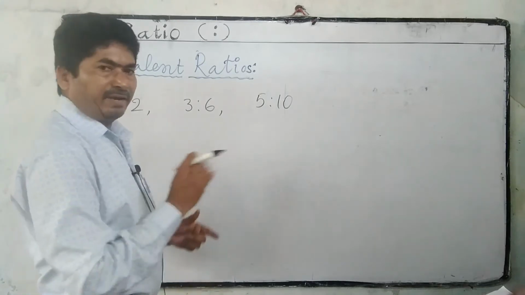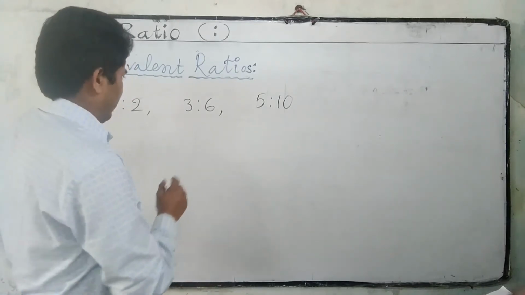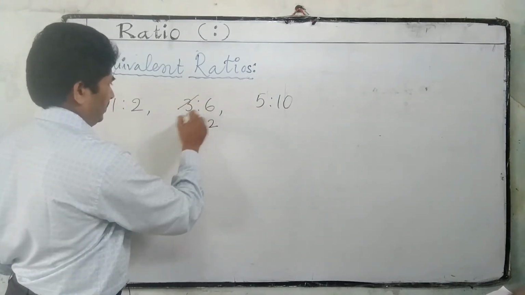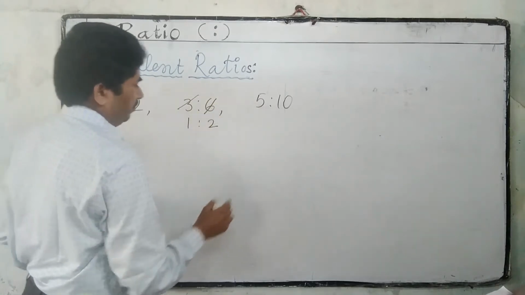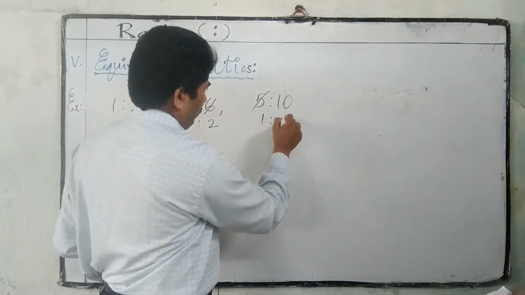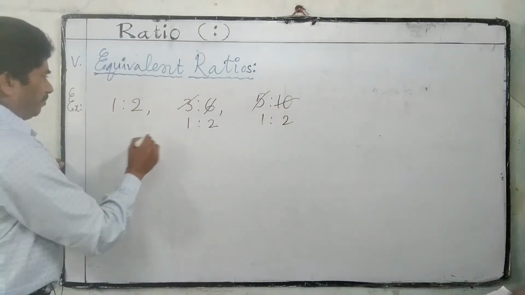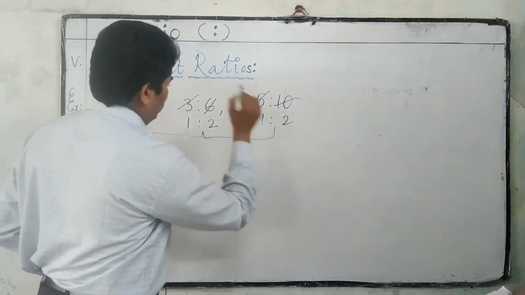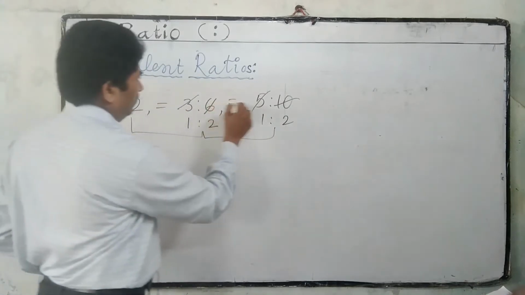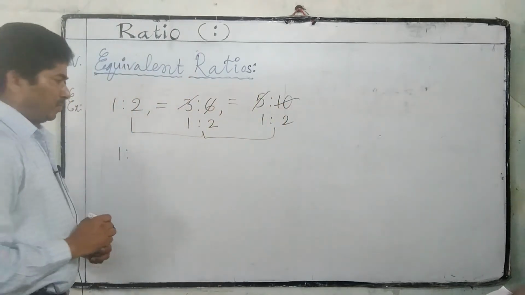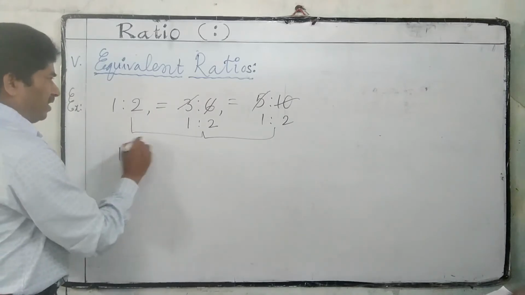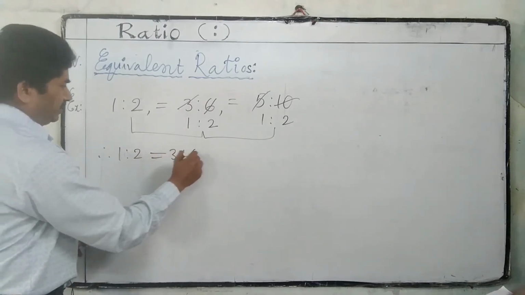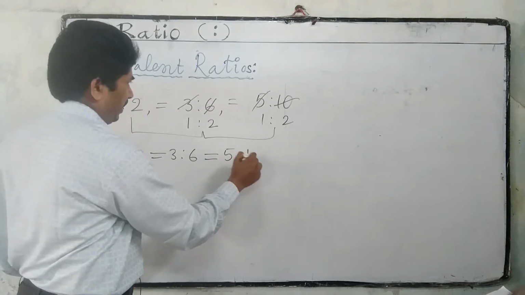Here we can divide taking the common factor. 3 1s are 3, 3 2s are 6: 1:2. 5 1s are 5, 5 2s are 10: 1:2. In all the cases we got 1:2. All 1:2 only. So these all are equivalent ratios. Therefore 1:2 is equal to 3:6 is equal to 5:10.